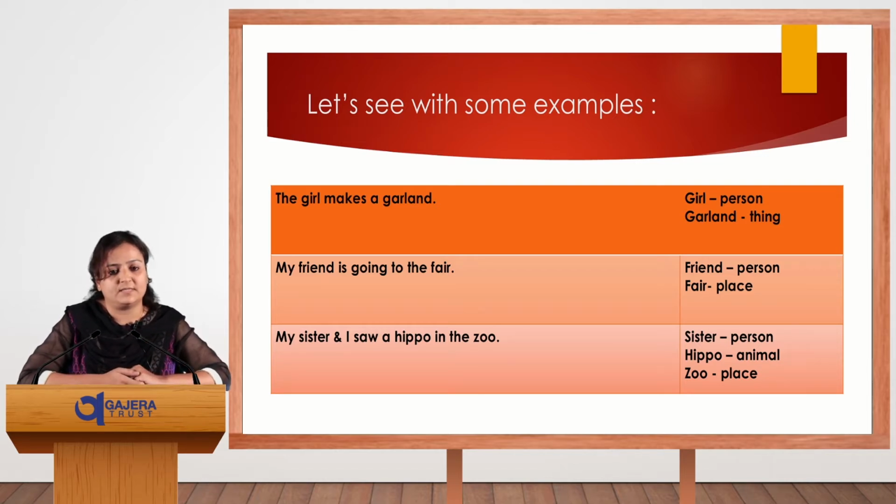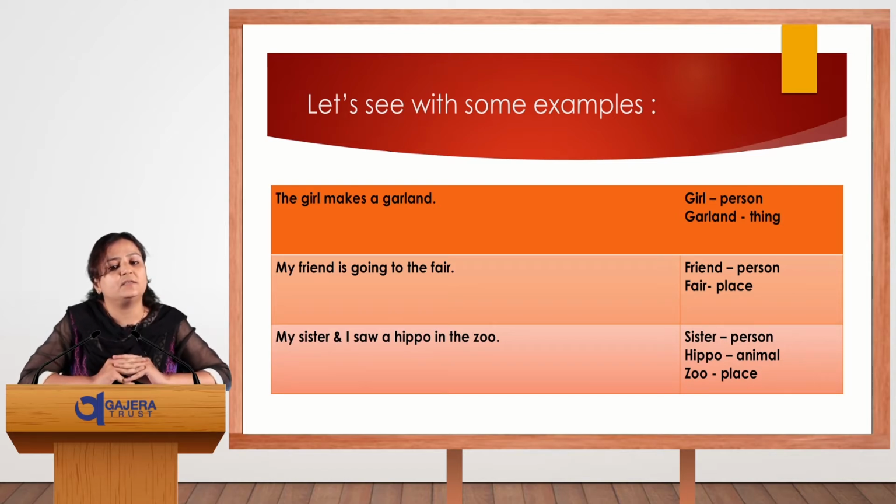Now the second example: my friend is going to the fair. Here, in the person category we have taken friend, and for the place category we have taken fair. So friend is also a noun, and fair is also a noun.